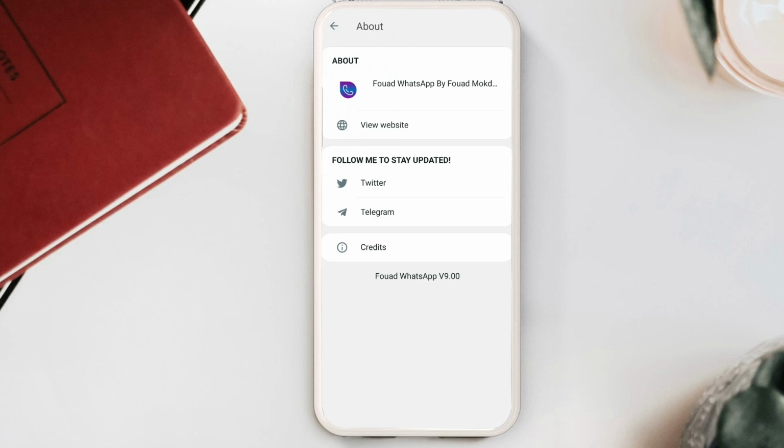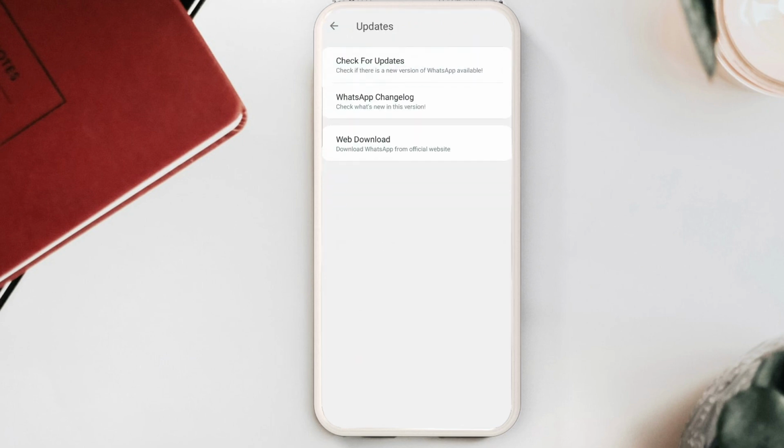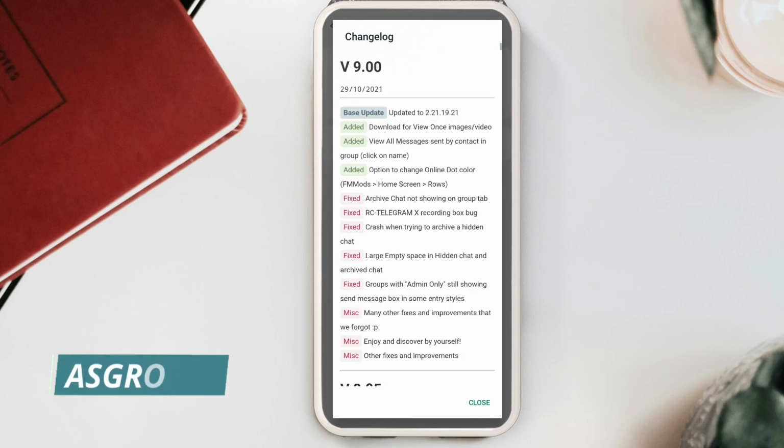Finally, there is good news for FM WhatsApp lovers. Now, the latest version of FM WhatsApp, version 9.00, is available. If you have not updated your application yet, please update it. If you update your application to the latest version, you will have the latest security patch of 29 October 2021.